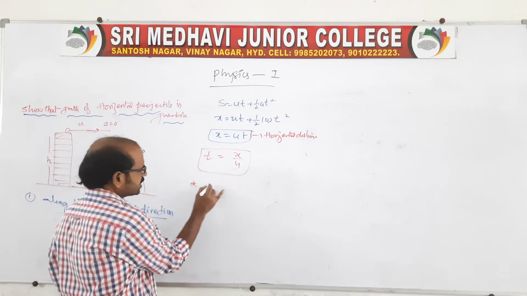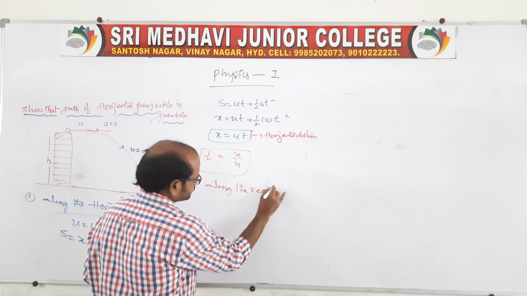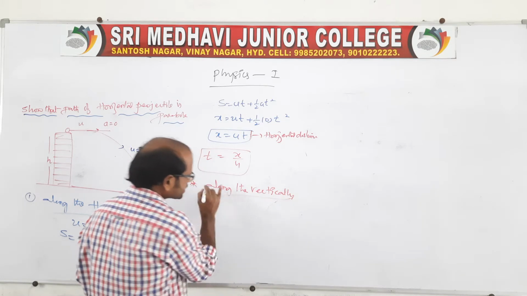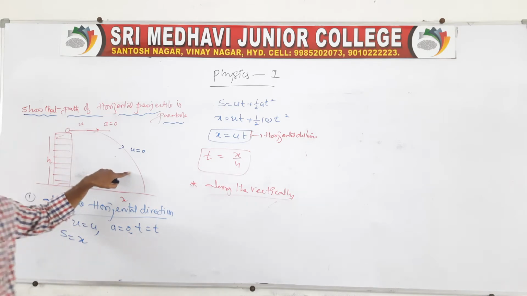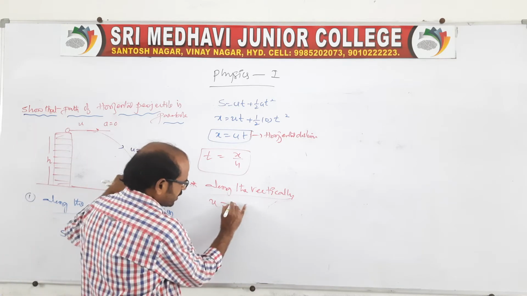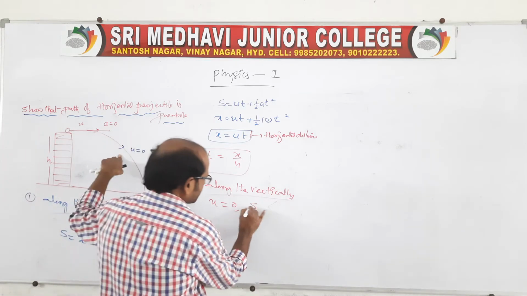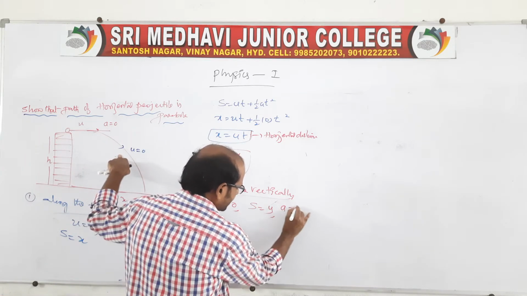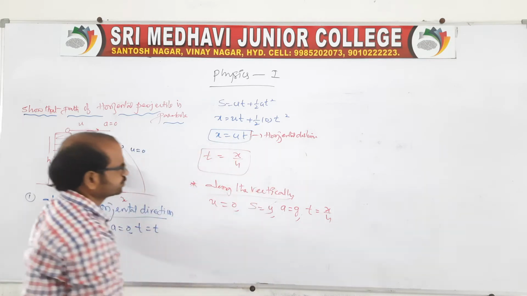Let us go for the vertical direction. Vertical in the sense, this is the path. For this path, what will happen? It is freely falling, u is equal to 0, it is parallel to the y-axis, and it is falling under gravity, and t is equal to x by u.